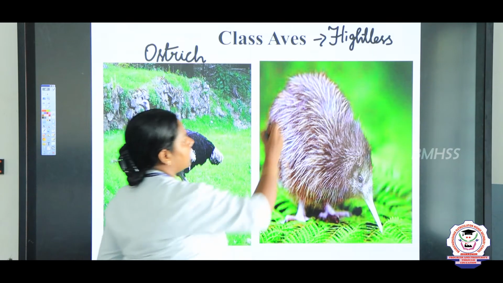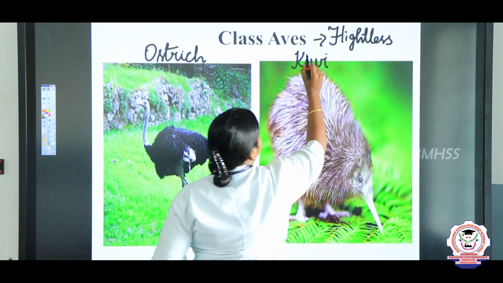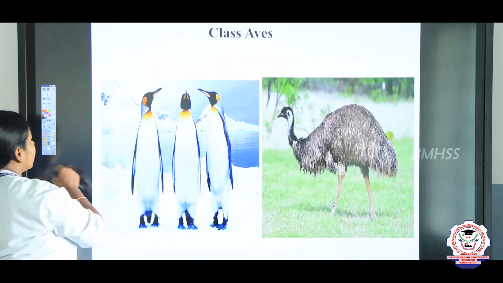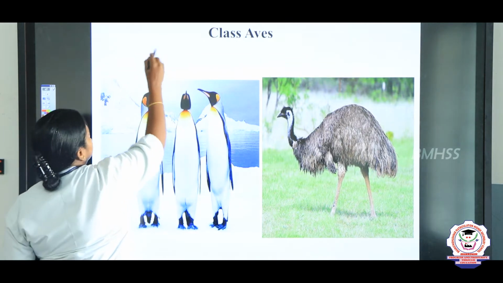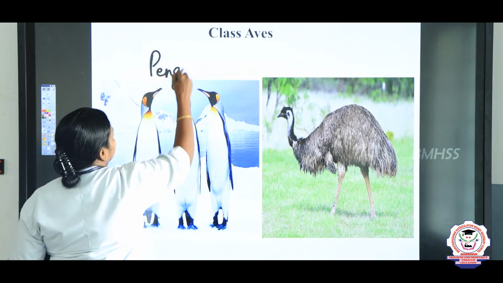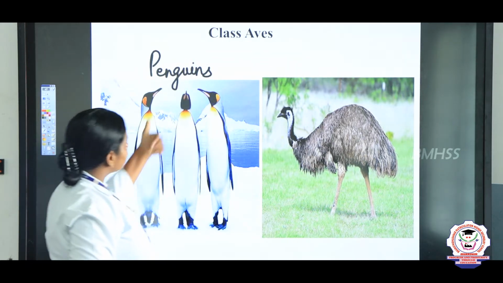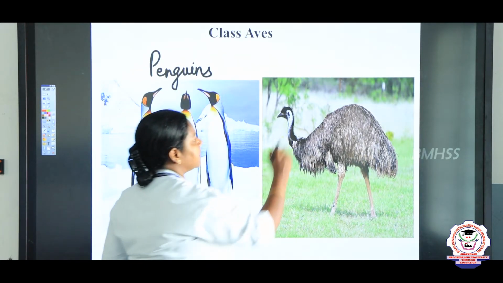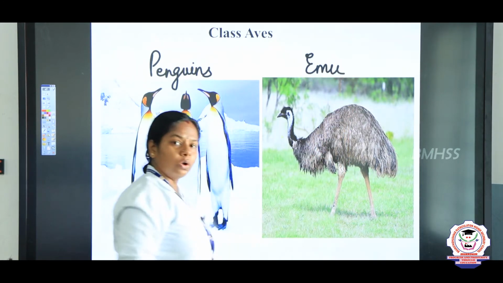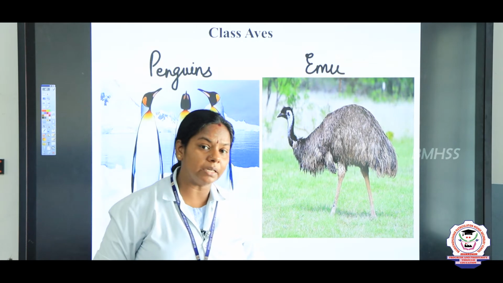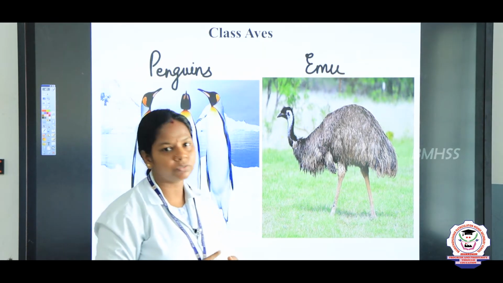And the kiwi. This bird cannot fly. Some other examples of flightless birds are penguins, which cannot fly, and another example is the emu. So what are the four flightless birds, children? Ostrich, penguin, kiwi and emu.